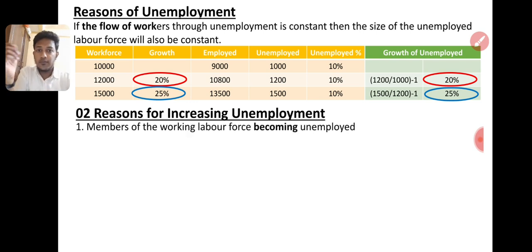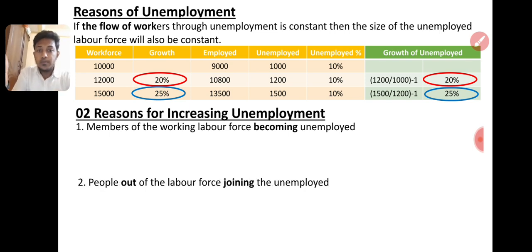So there are two reasons. First is a member of the working labor force becoming unemployed. Second is people out of the labor force joining the unemployed. The first one means I am working somewhere. If I am terminated or if I resign, I will be unemployed. Today I am an employed population; tomorrow if I resign, I am an unemployed population. If 100 people from the company resign, the unemployed increase by 100. The population is the same, so our unemployed percentage will be increased.